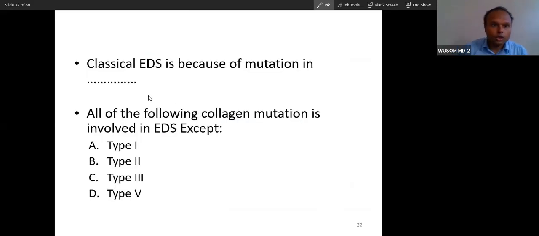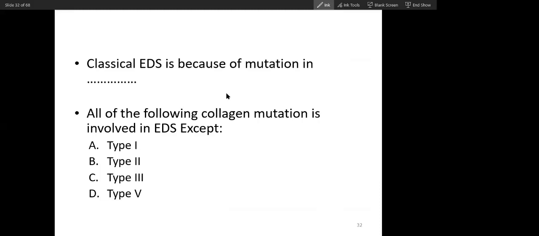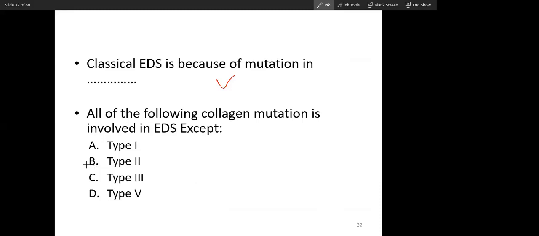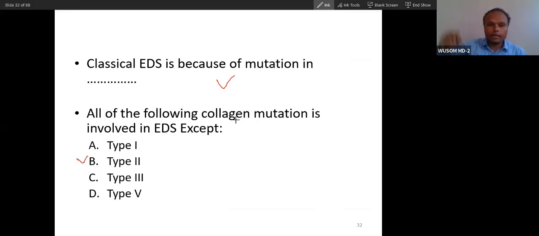Now let's see this. Classical Ehlers-Danlos syndrome is because of mutation in which collagen? Type 5 collagen. Yes, type 5. You know this. All of the following collagen mutations are involved in EDS except: B, type 2. Yes. So I told you to remember that trick. EDS has odd numbered collagen involved, not even number. So not 2, not 4. 1, 3, 5. So that is how you can remember.